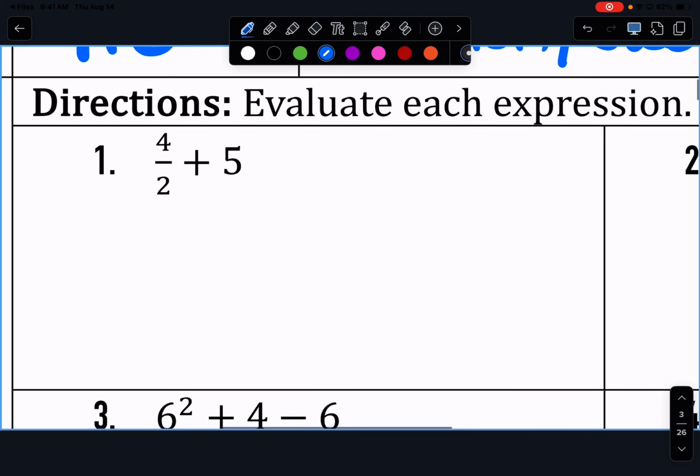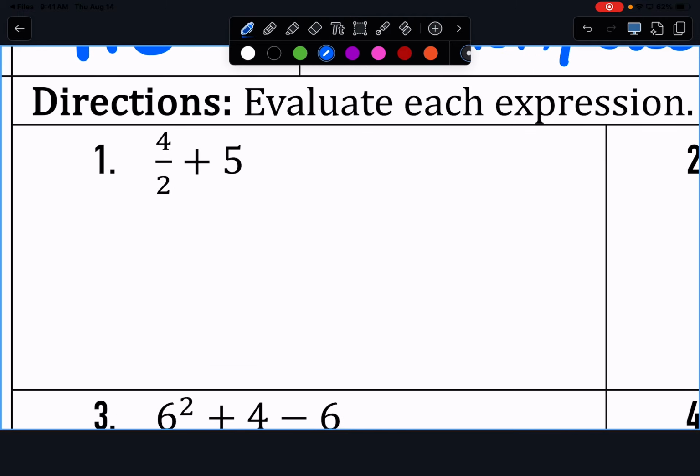So for number 1, what do I need to do first? I could put a 1 under, give them common denominators, do it that way. But what else could I do? I could change it into a 2. I could divide first. What is 4 divided by 2? 2. Yep, that's a whole lot easier than doing common denominators. So we get 2 plus 5, which is 7.